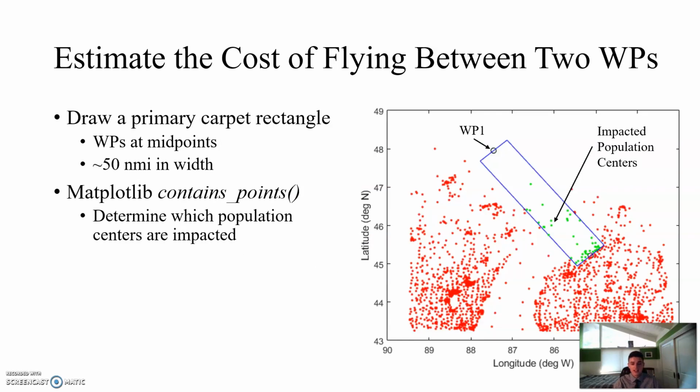Using these two data sets, I can then estimate the cost of flying between any two waypoints in the data set. So to do this, I define two waypoints, I put them on the midpoint of a rectangle, and this rectangle approximates the region in which people on the ground might hear sonic booms, and it's called the primary carpet. I can then use a Python script to count the number of people that live in this rectangle, and that's basically the cost of flying between any two waypoints.